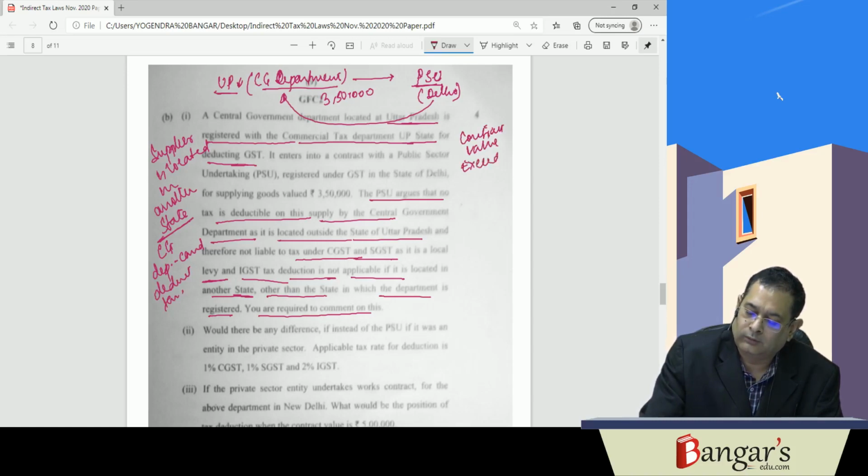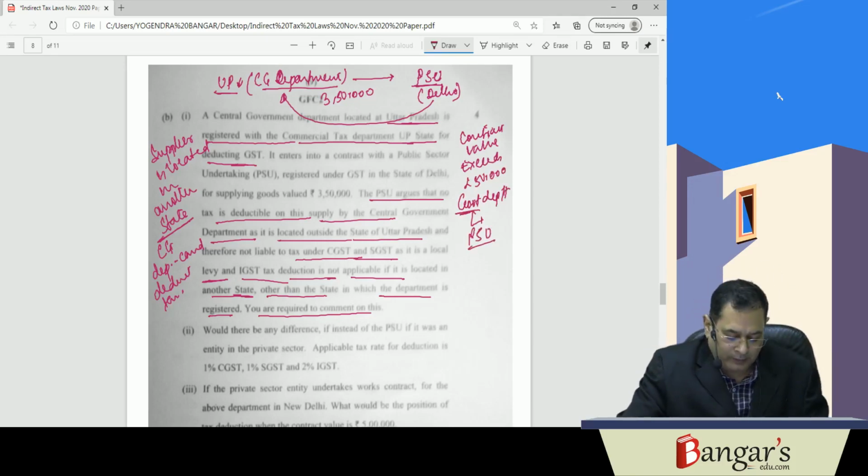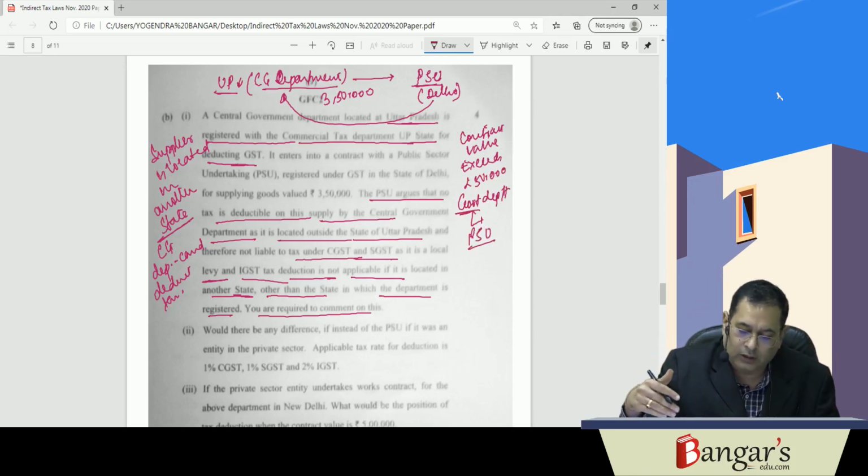Okay, but you remember this fact that if the contract is between government departments, local authorities, PSUs, governmental agencies, or the persons who have been notified under 51(1)(d), in that particular circumstance no TDS is required if there is a supply.